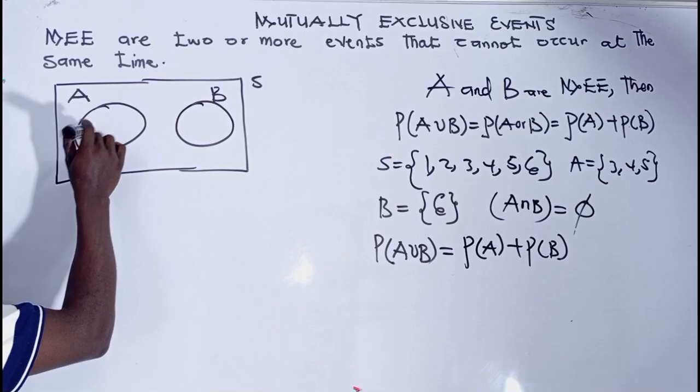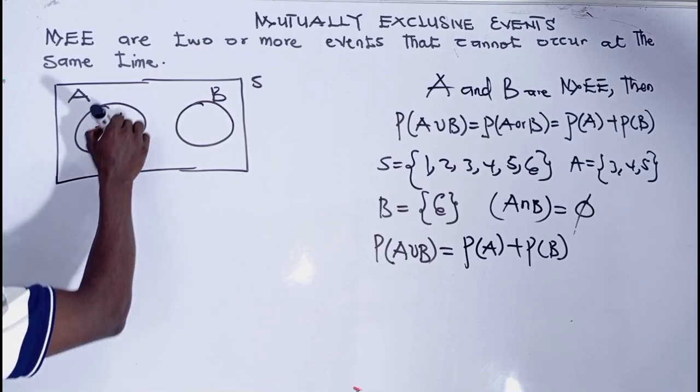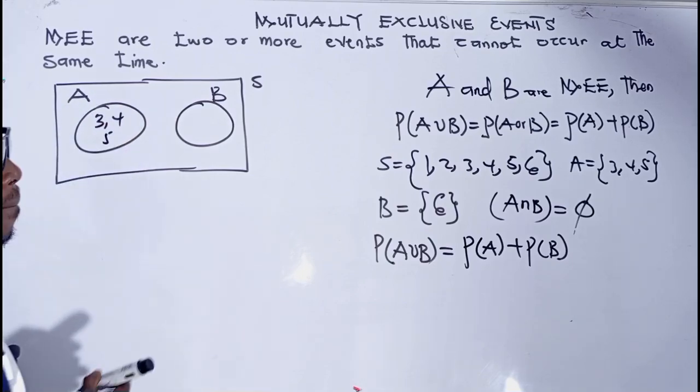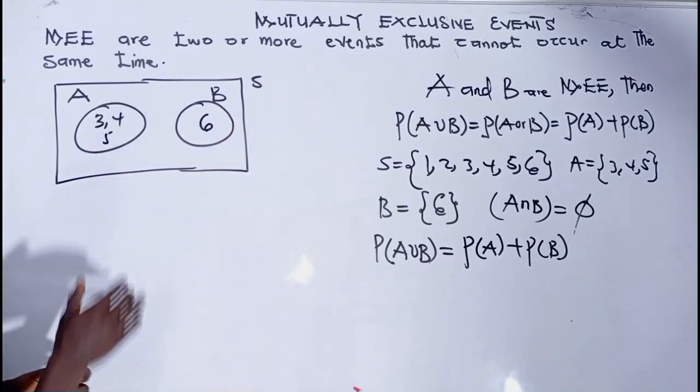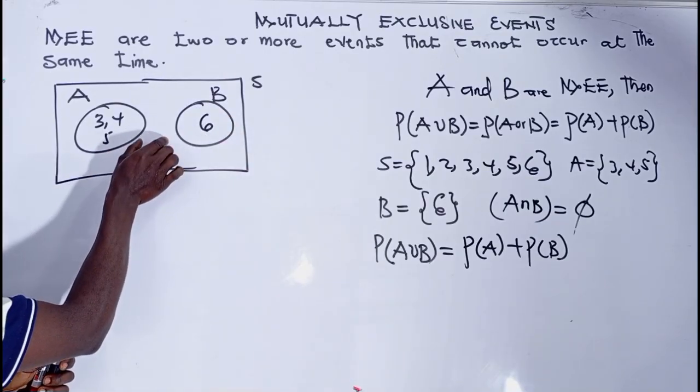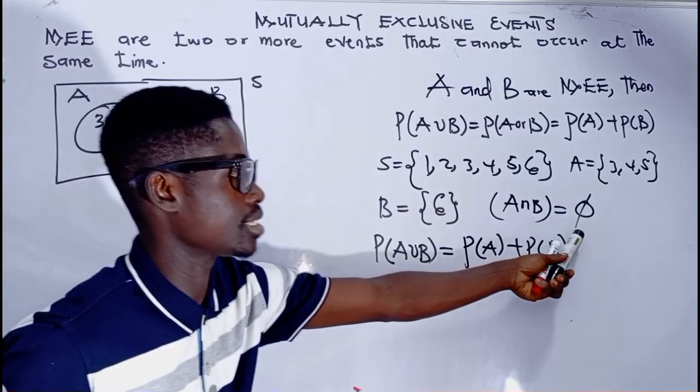With event A we have 3, 4, and 5, and with event B we have 6. So you can see that these two events do not have anything in common, and therefore their intersection is 0.